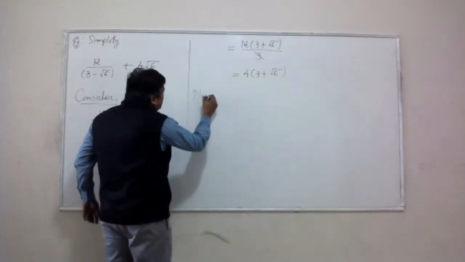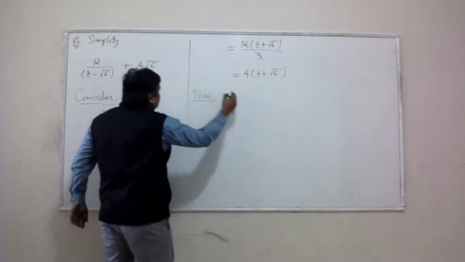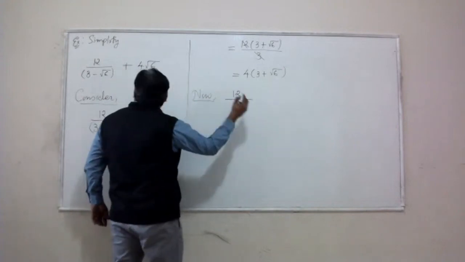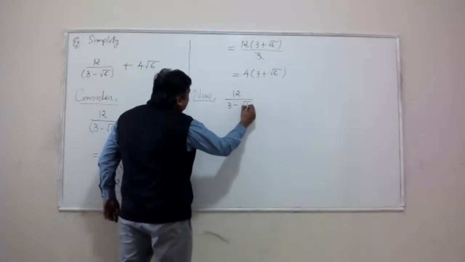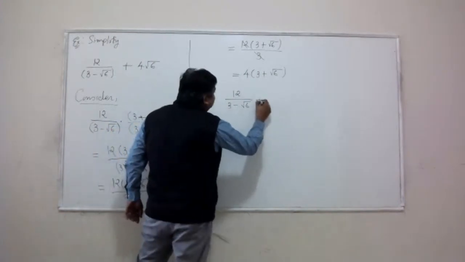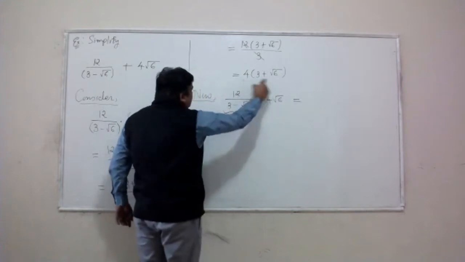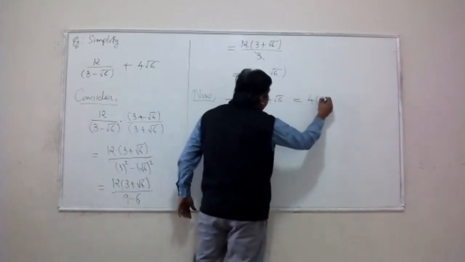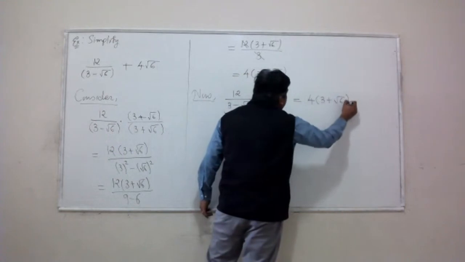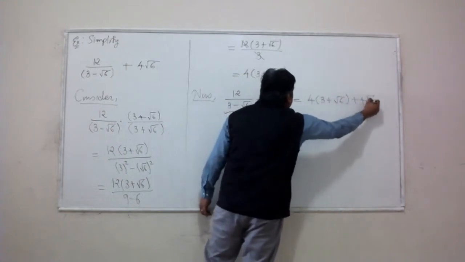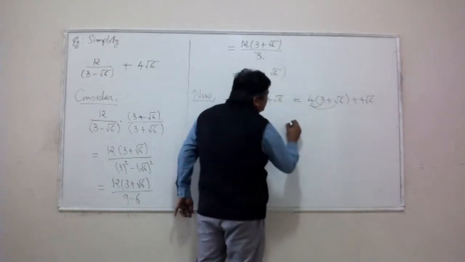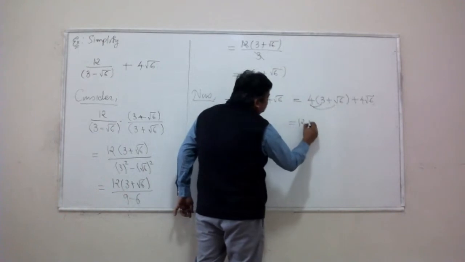So now I will consider that full expression, 12 over 3 minus square root 6 plus 4 square root 6. I'm going to replace this by its rationalization, 4 times 3 plus square root 6 plus 4 square root 6. Distribute that 4 over both terms.